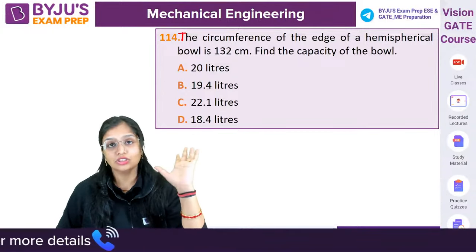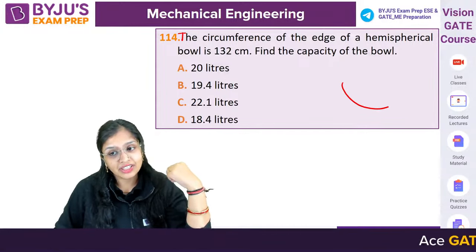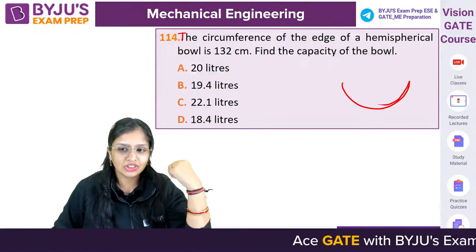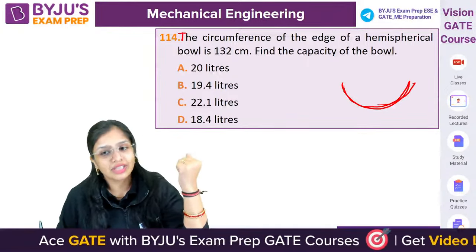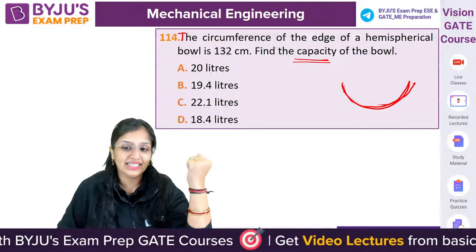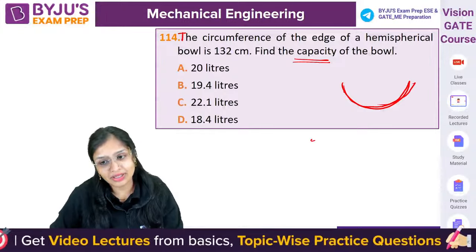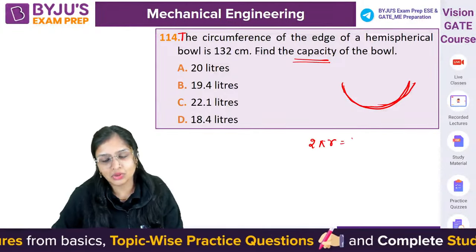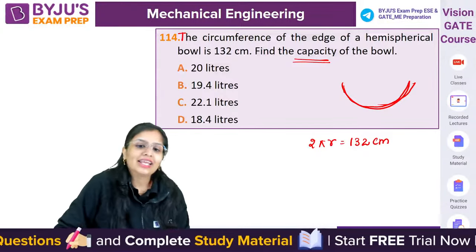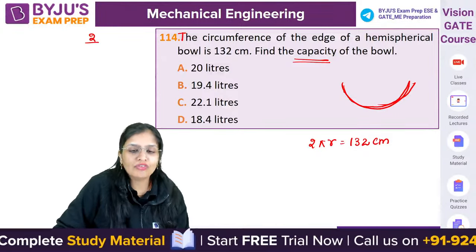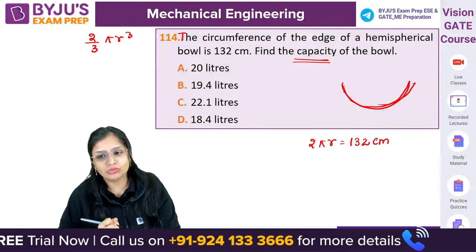अब this question is geometrical. The circumference of the edge of a hemispherical bowl. ये कुछ hemisphere like शेप है. इसका circumference, means perimeter, दिया है 132 centimeter. You have to calculate the capacity. Capacity means volume. Circumference is given means 2 pi r is equal to 132 centimeter. Volume of hemisphere is 2 by 3 pi r cube. So for calculating volume, you will need what?